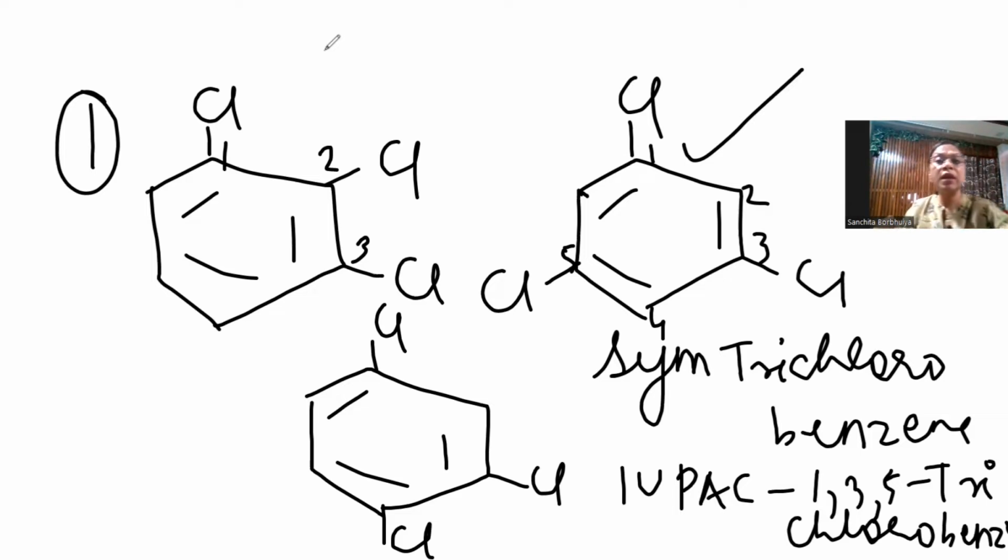Okay? And this one 1, 2, 3, 4. You understand the numbering? Why have I started from below? Yeah. So the lowest addition rule, if you start from above, the lowest addition rule is not followed.